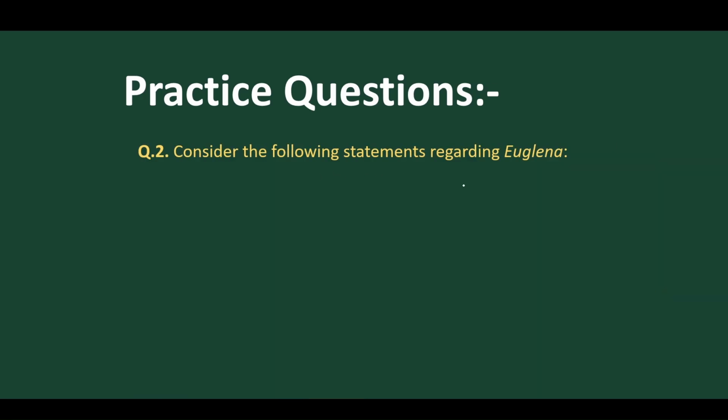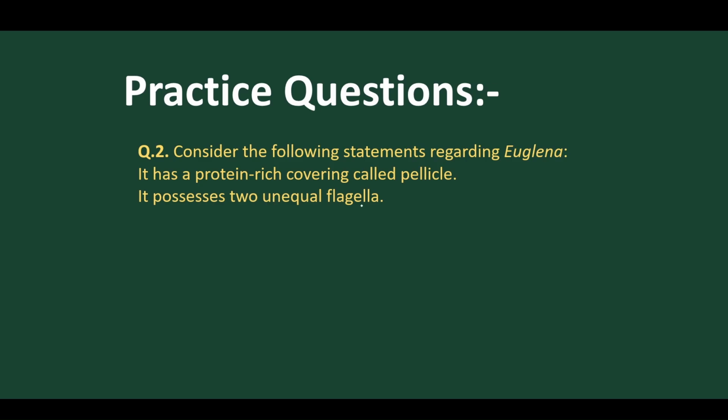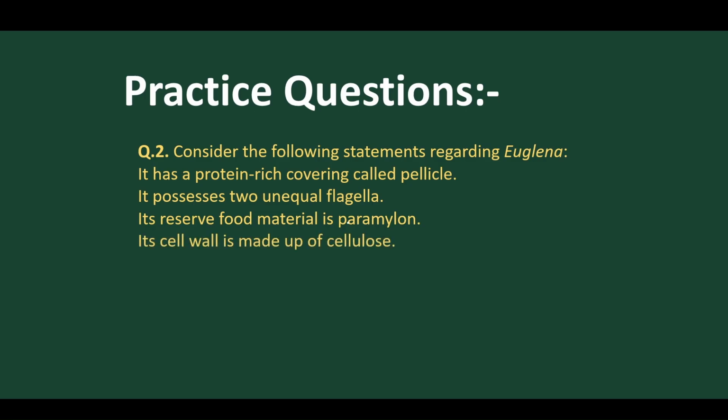Now let's consider the following statements regarding Euglena. Let's see. It has a protein rich covering called pellicle. Yes. It possesses two unequal flagella. Yes. Its reserve food material is paramylum. Yes. The cell wall is made up of cellulose. They don't have cell wall.